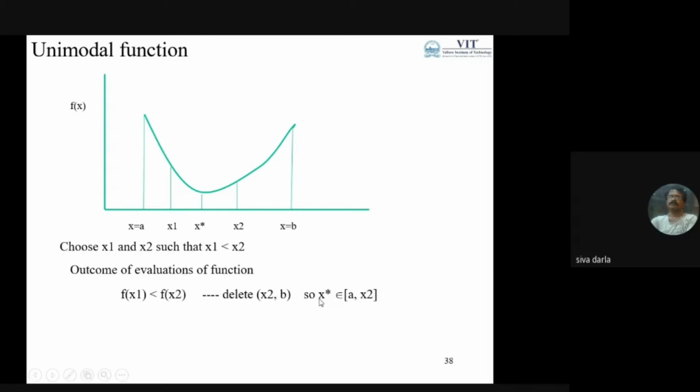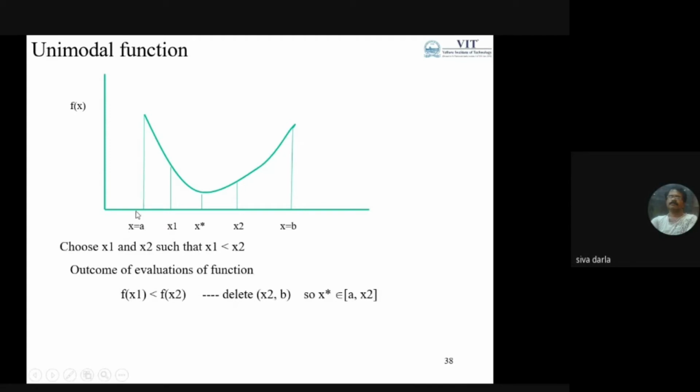If f of x1 is less, then I can say that the optimal point is in the lower bound and x1 region. That means the other part of the region I need to delete, so we can delete x2 to b.